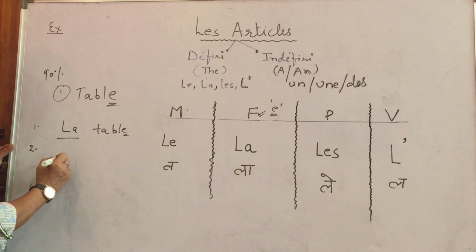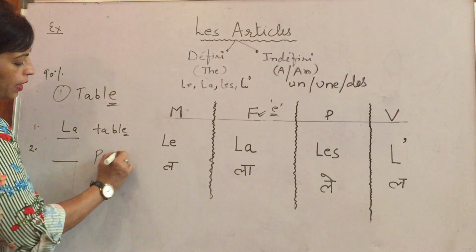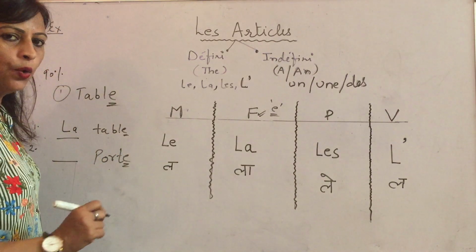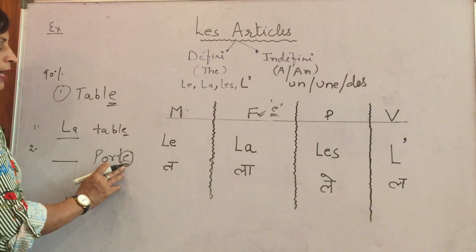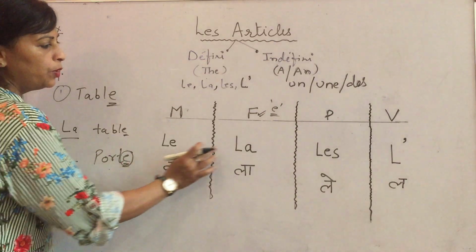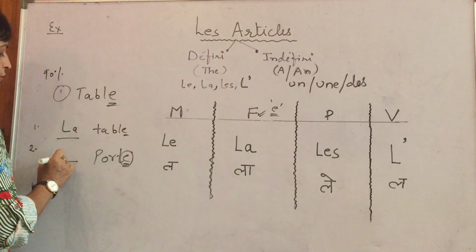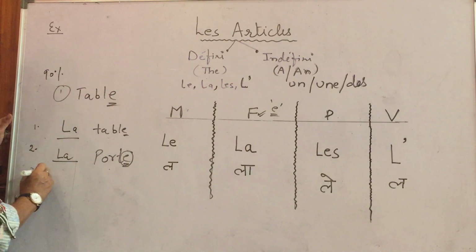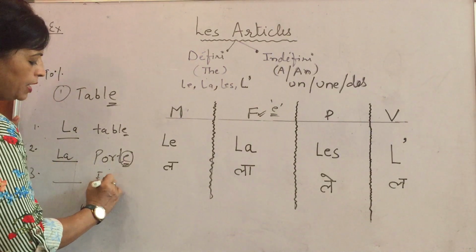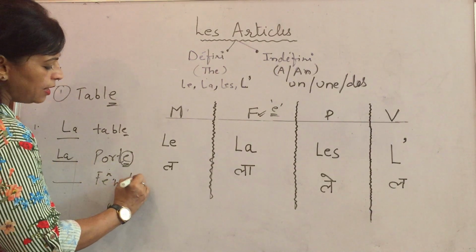Let's take another example. PORTE. Porte means door. This word is also ending with E. That's why this word also belongs to the feminine group. For that we will use LA. Let's take one more example. FENETRE.